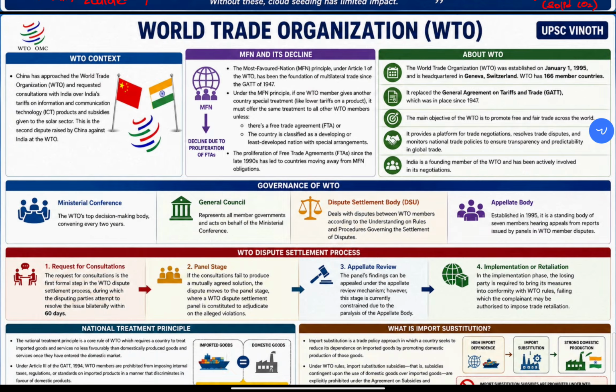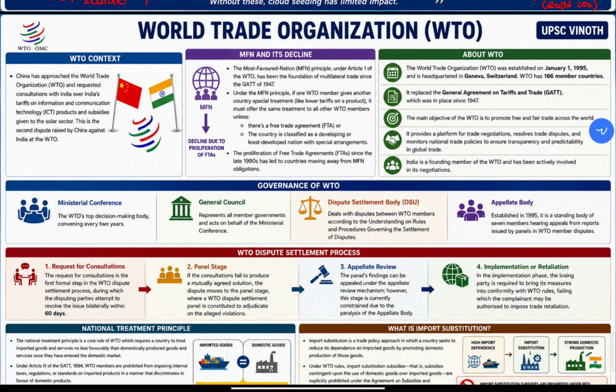WTO as a body was established on January 1, 1995. The headquarters is Geneva, Switzerland. WTO has 166 member countries. WTO is an evolved organization. It evolved from the General Agreement on Tariff and Trade, GATT, which was established in 1947. It was replaced or updated by WTO.